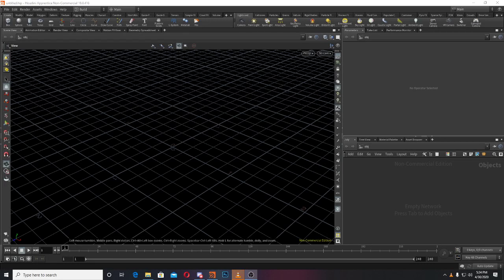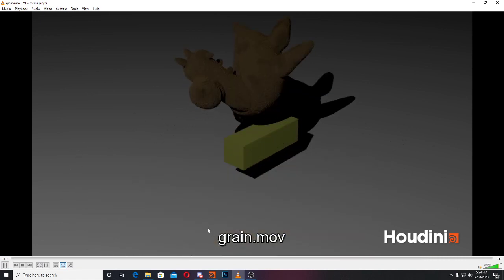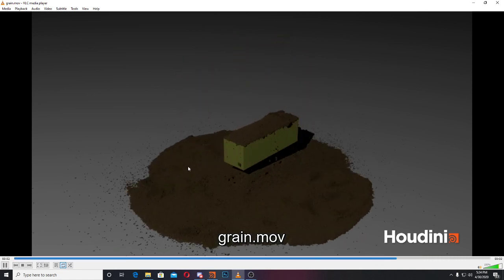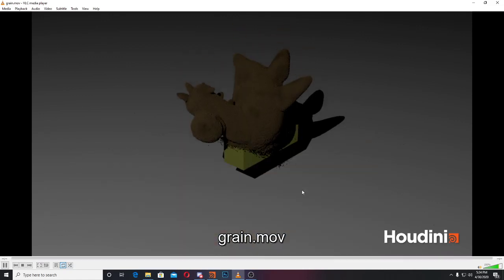Hello everyone. So today we'll take a look at vellum grains. This is what we'll achieve. I did this render at night, and you can see these clumps. I'll tell you how to make these clumps.